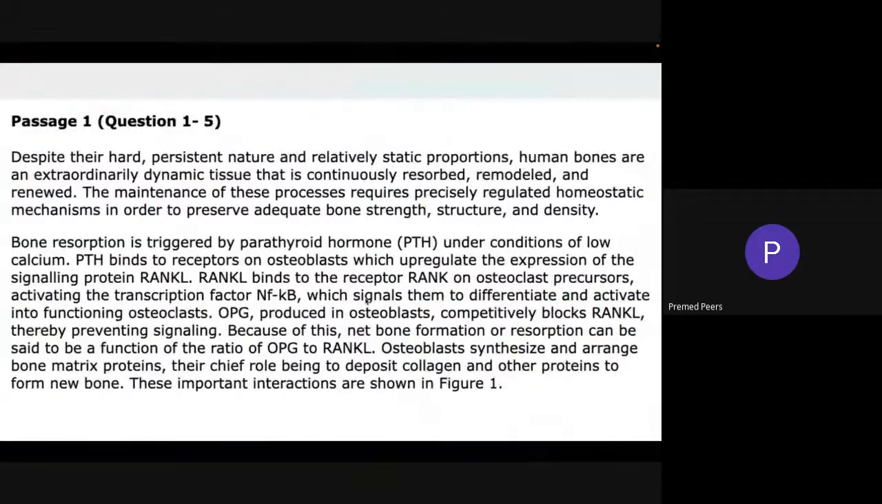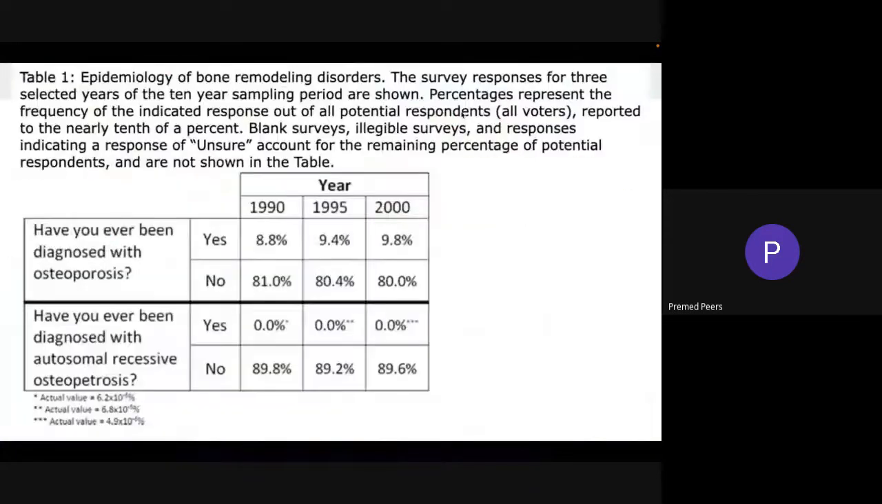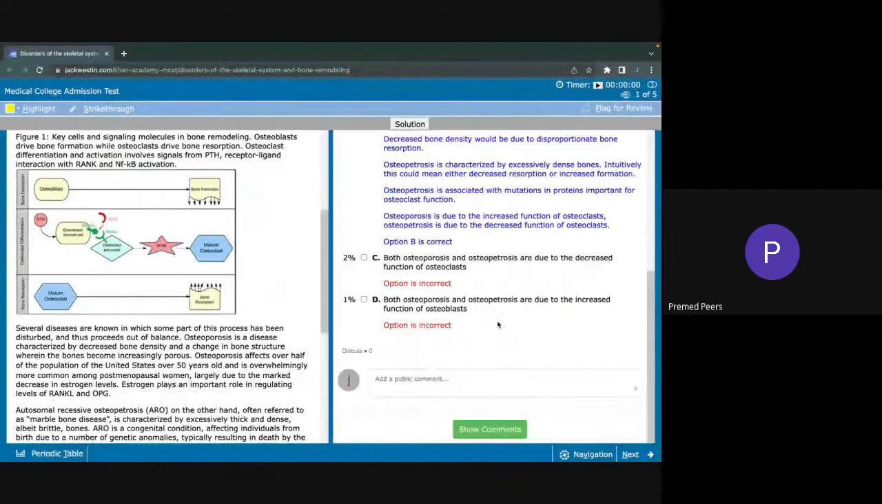If I go over here, I've written out the mnemonic that I use to help me determine the function of osteoclasts and osteoblasts. It's a simple mnemonic. As you can see, this passage does lay out for you what the function of osteoblasts and osteoclasts are, but it's possible that a passage won't. So that's important to know.